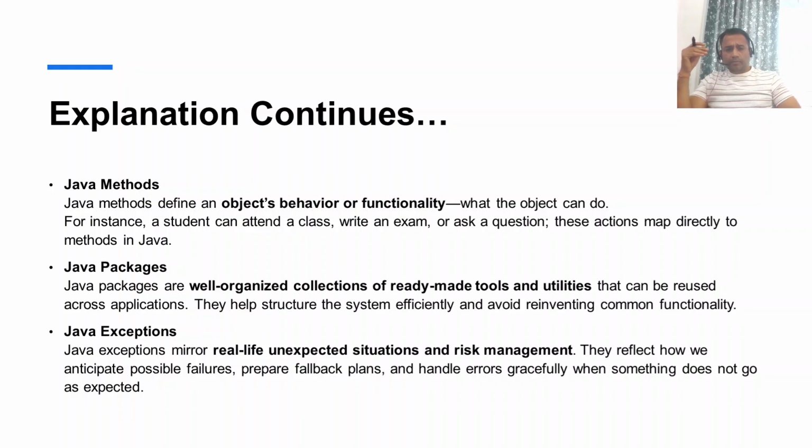Then the other popular concept is around exceptions. This also mirrors our real-life unexpected situations. So suppose that I, Vinay Kumar, like lassi. If I go to a cafe, I will order lassi and then I will have it. No risk, I'm used to it, I love it. Fine.